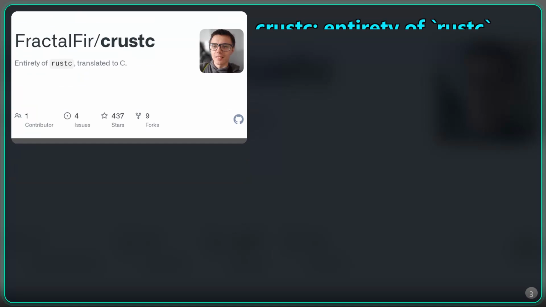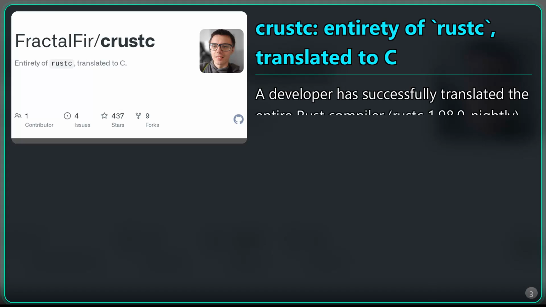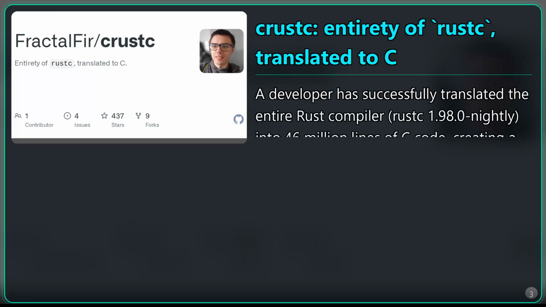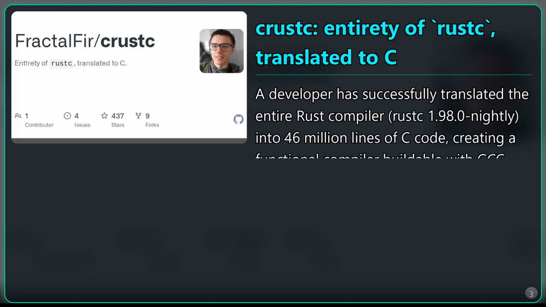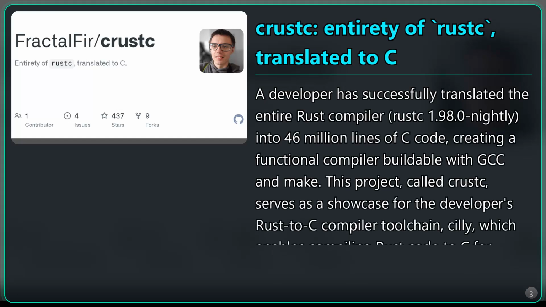crustc, entirety of rustc, translated to C. A developer has successfully translated the entire Rust compiler rustc 1.98.0 nightly into 46 million lines of C code, creating a functional compiler buildable with GCC and Make. This project, called crustc, serves as a showcase for the developer's rustc compiler toolchain, cilly, which enables compiling Rust code to C for arbitrary targets.